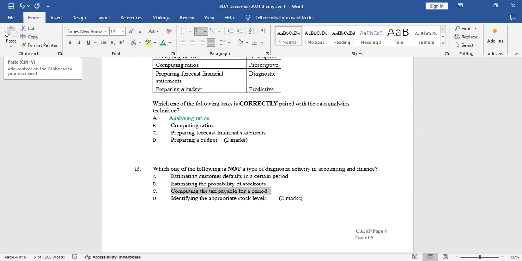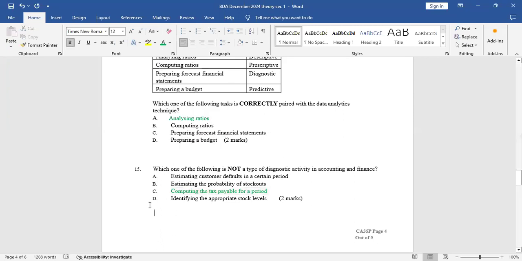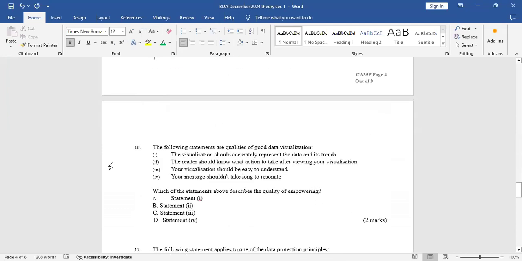That's when you predict how much the business will pay based on the tax rate. So computing the tax payable for a period is the correct answer here. Then we go to question 16. The following statements are qualities of good data visualization.